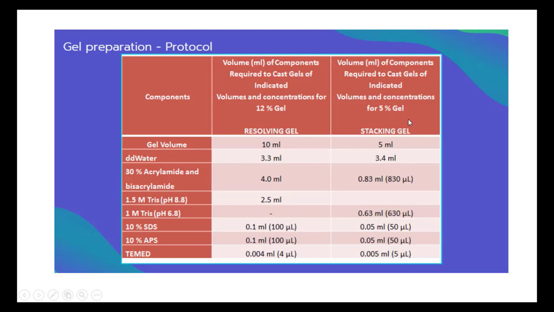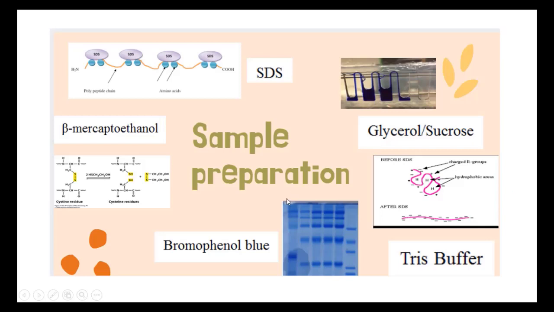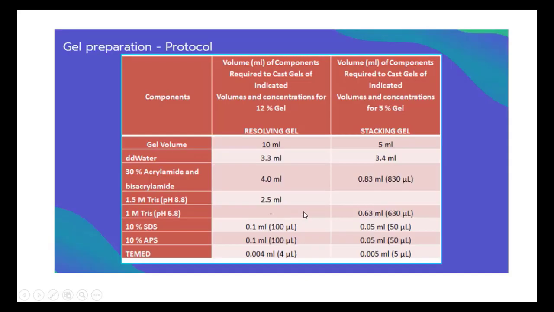The uppermost portion is the stacking gel, and the lowermost portion is the resolving gel. The sample should migrate according to charge, size, and shape, so it should come into a linear lane. The stacking gel is helpful to make that linear lane.